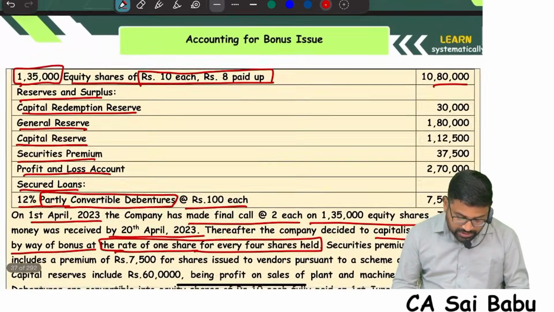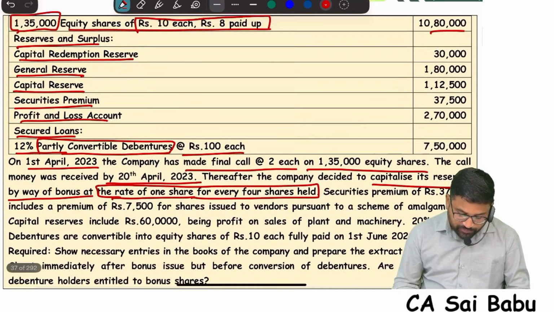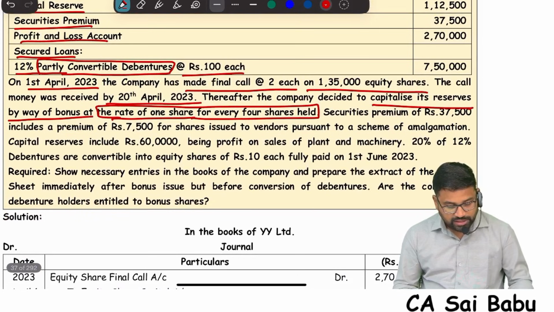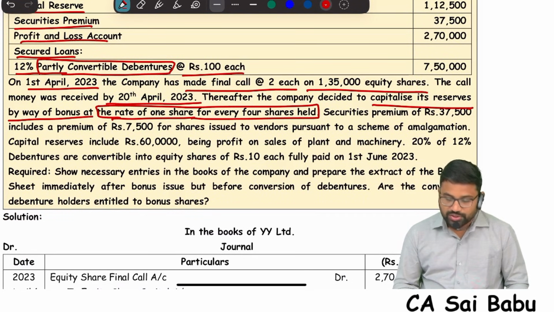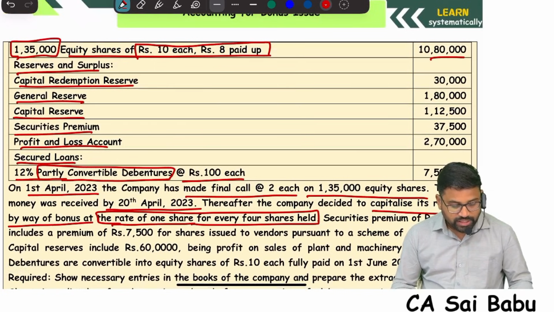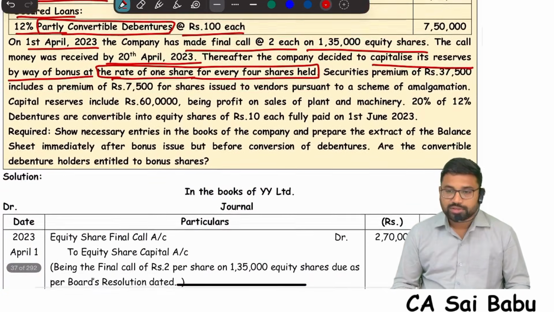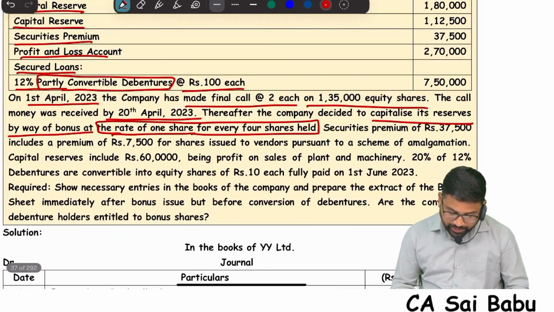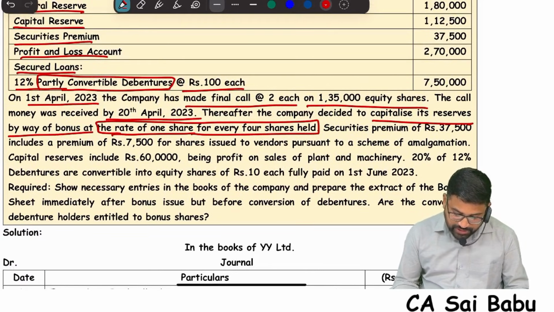So that means how much is the bonus shares? Tell me. 1,35,000 divided by 4. Correct? 1,35,000 divided by 4 is 33,750 into 10 rupees, 3,37,500 is the bonus amount. Correct? Bonus amount 3,37,500. Now next, see.